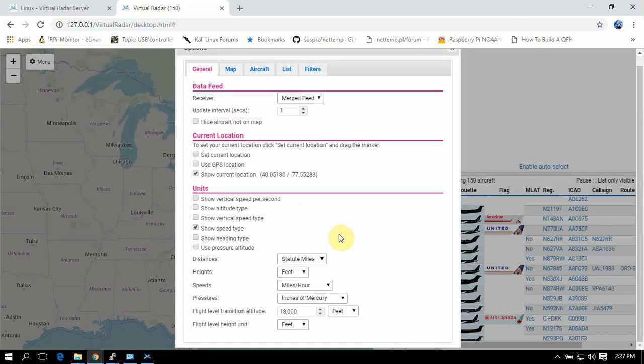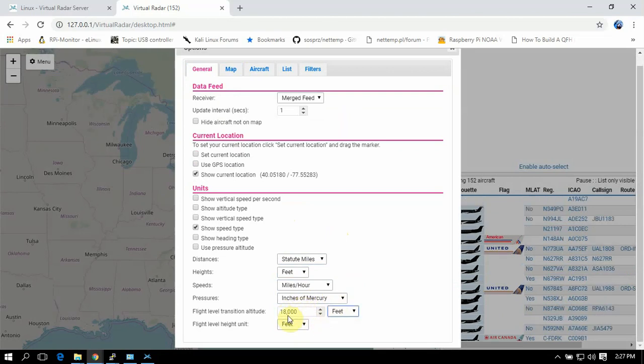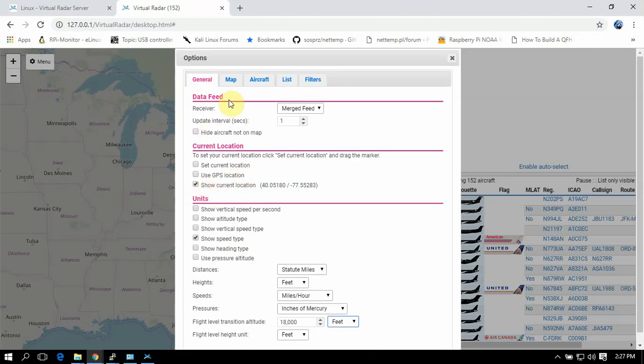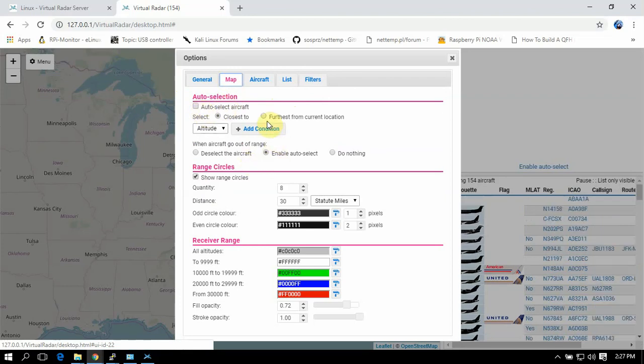Then however you like it down here, they've got different things you can set it to. Whatever floats your boat. This is all trial and error type stuff.